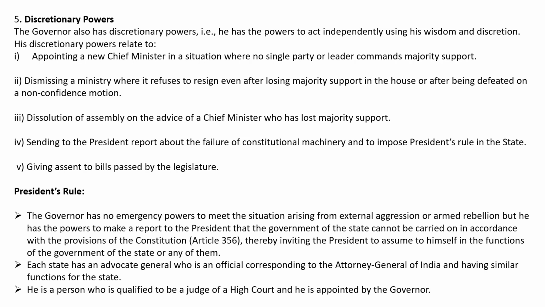Discretionary powers. The governor also has discretionary powers. He has the power to act independently using his wisdom and discretion.